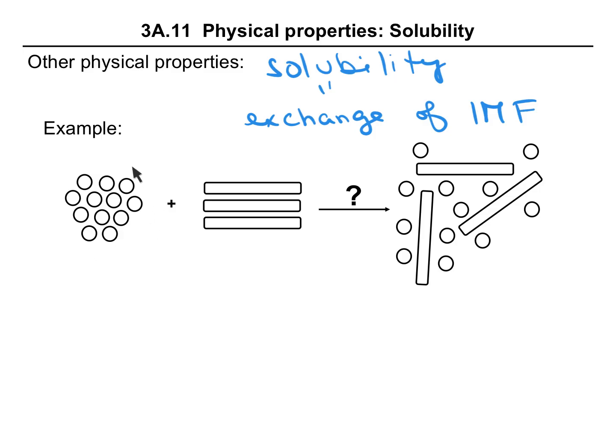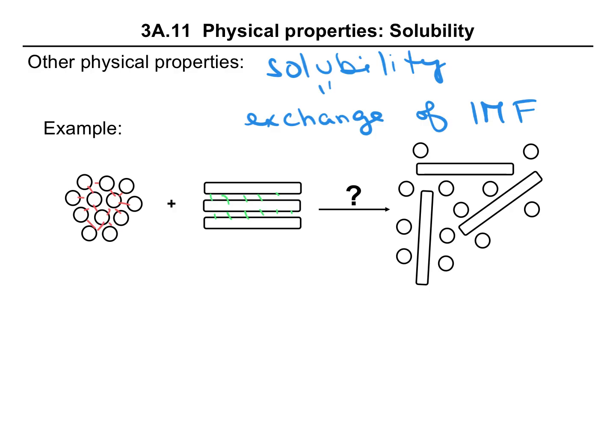Let's say we have a sample of one compound and it has a particular set of intermolecular forces. And we also have another sample of a different compound, and this one has different intermolecular forces. So we can physically force them together by shaking them up, but then the question is, will they remain mixed or will they separate out again?